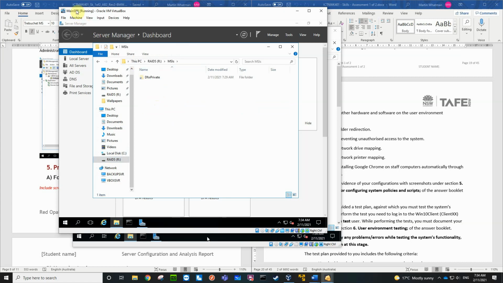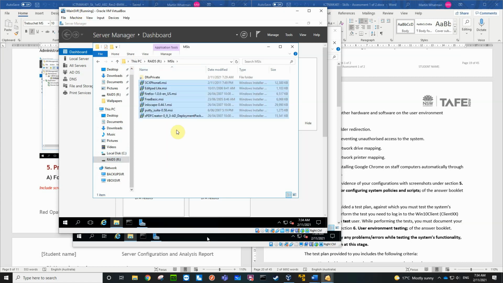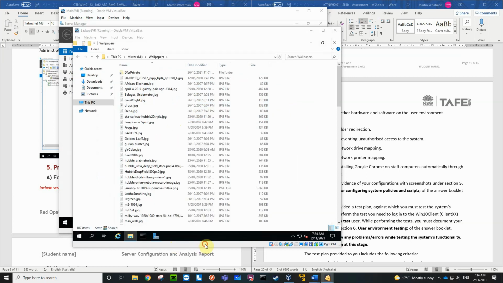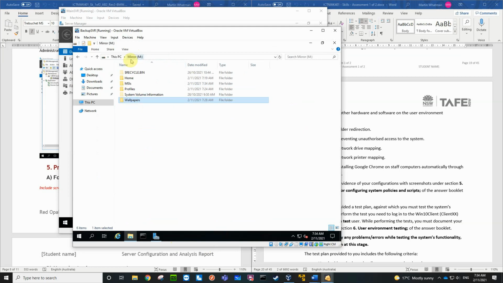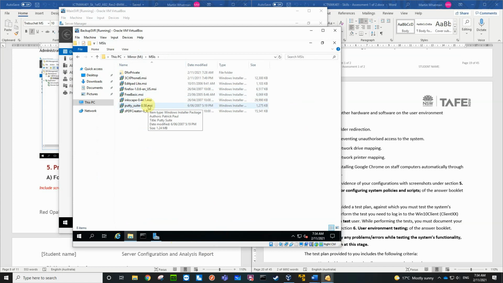This is on the main server. If I go paste in there. So if I have a look at my backup server and on the mirrored drive and have a look in the MSIs folder, you'll see those files are now there because it's a distributed file system. Okay, so now we've got files that we can deploy via group policy. And that's all we really need to show at the moment.